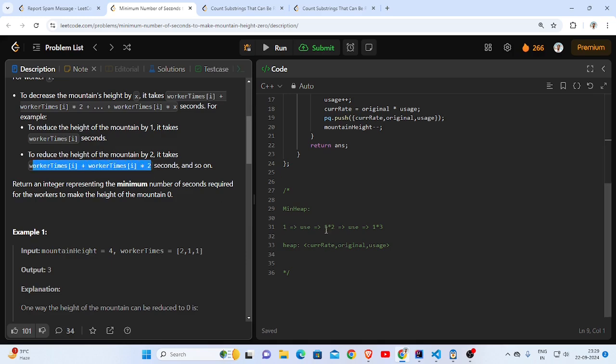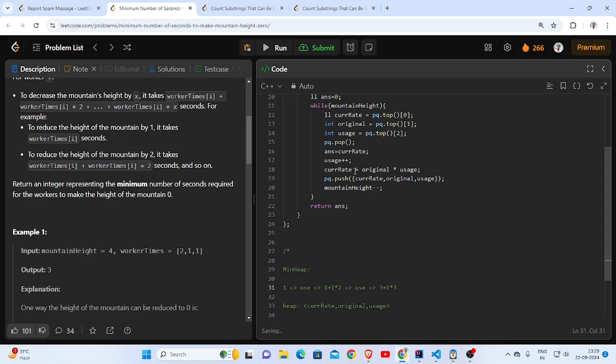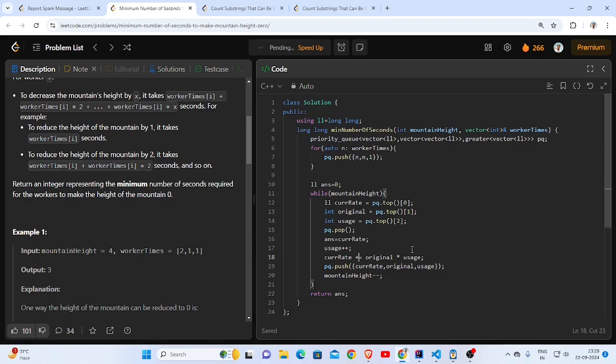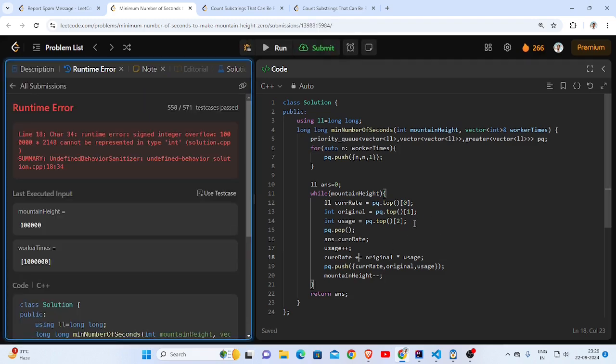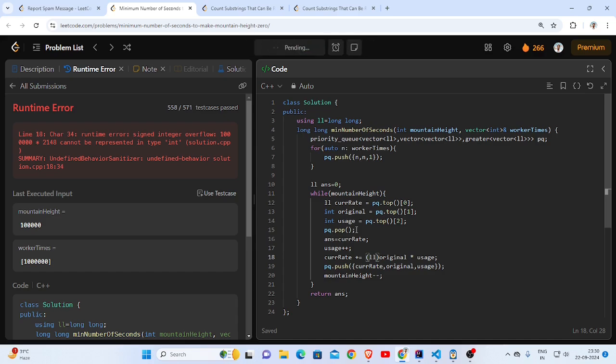My bad, I didn't show it here. This will be 1 plus whatever the new value is. This will be the old value, that is 3, plus this. So it's going to be this. This should work. Time complexity, like I said, is O n log n. It's overflowing somewhere on the 18th line. Yes, this is overflowing. Let's take care of this.